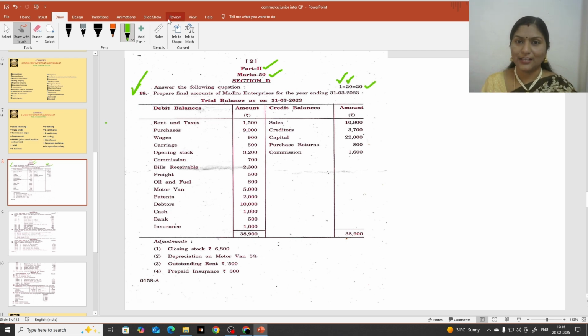So what will you actually get? You will get final accounts. You are going to prepare final accounts. Final accounts means trading account, profit and loss account, and balance sheet preparation. You have to prepare all these three by looking into the question, and you will get 20 marks for that.